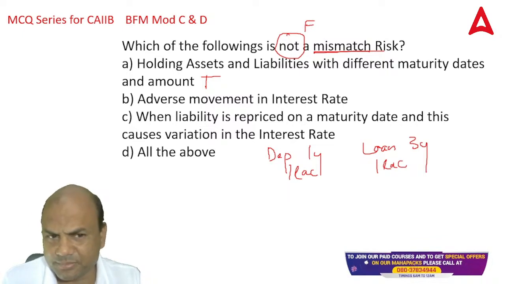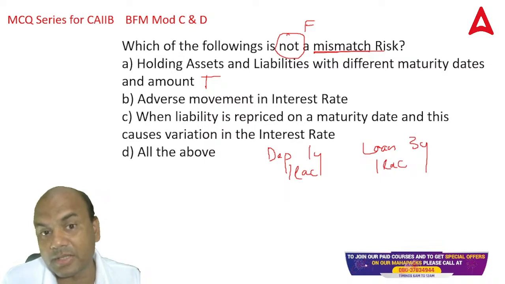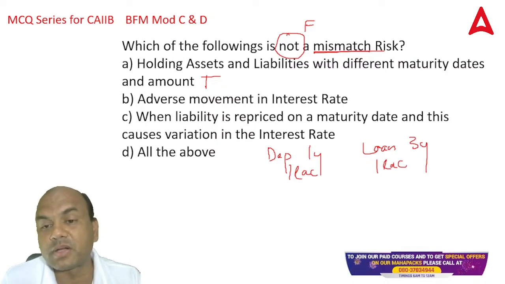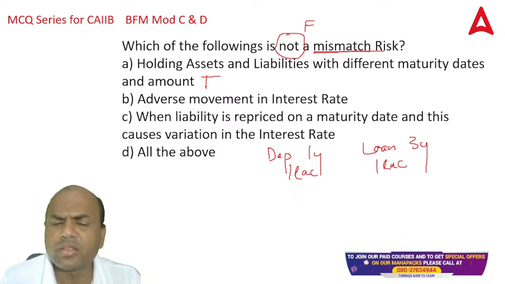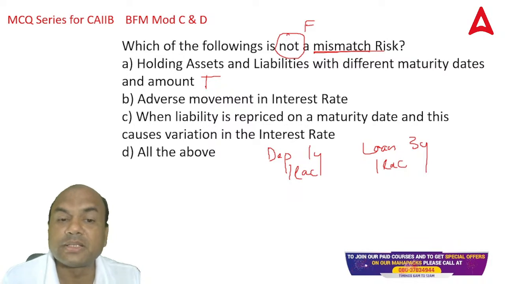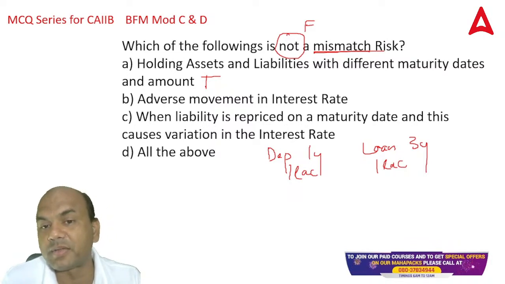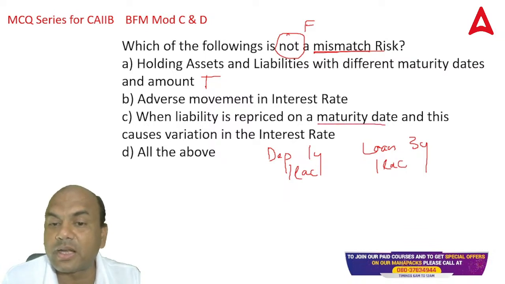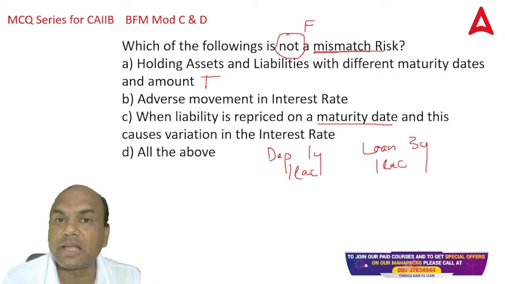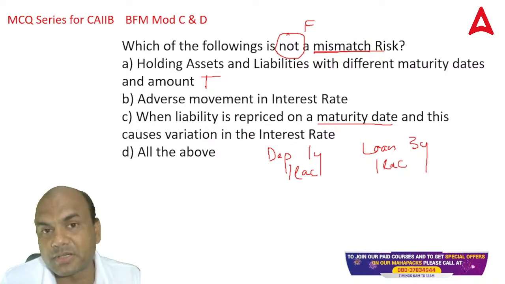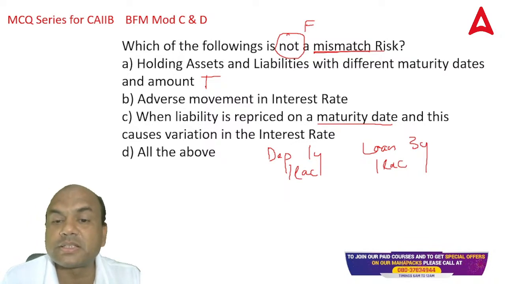Third one, let's see. B, keep it on hold because it can be the answer. When the liability is repriced on the maturity date and this causes variation in the interest rate. Now, is this the point? Liability is repriced on the maturity date. For the bank, what is the liability? Liability is the deposit, right? So this deposit is repriced.